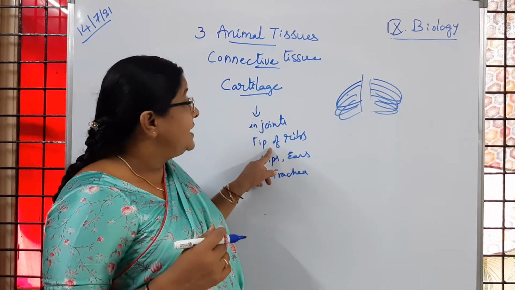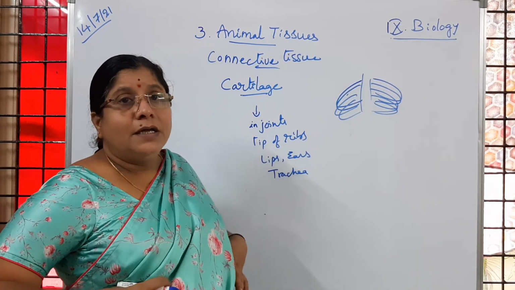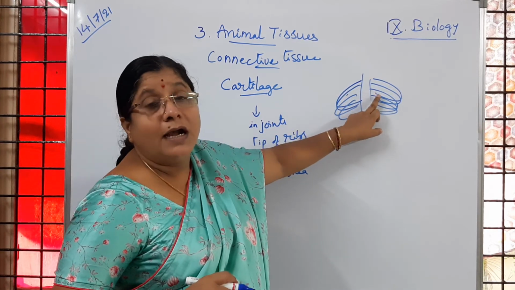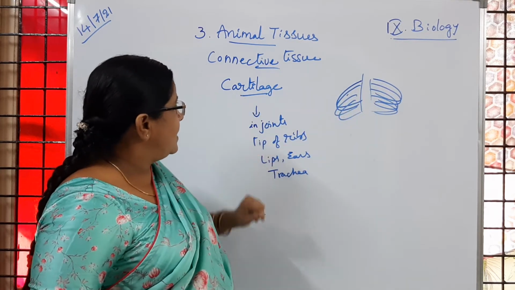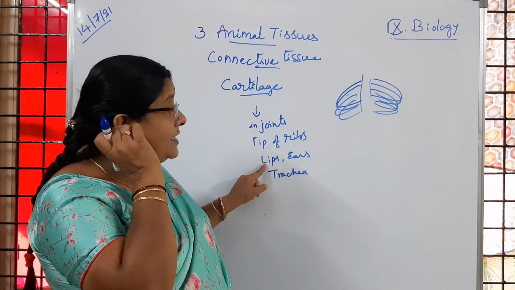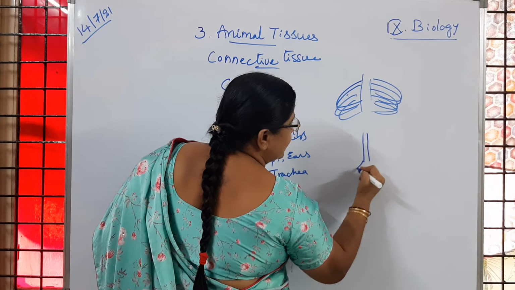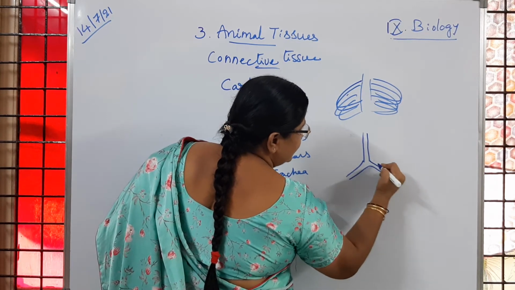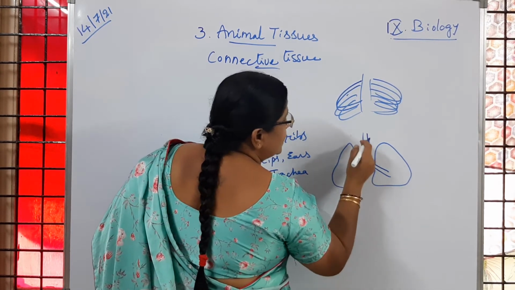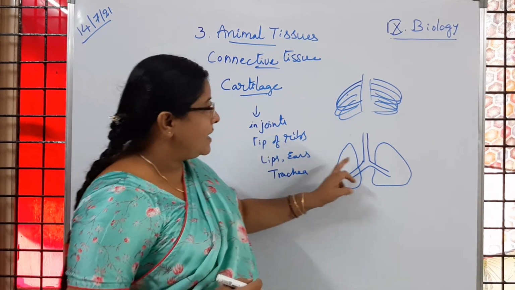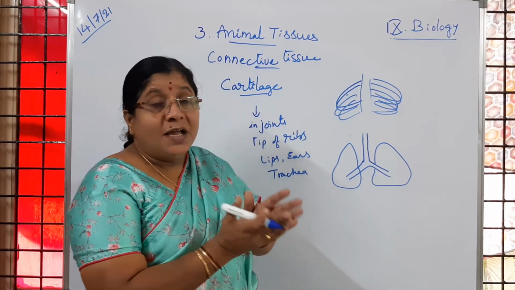Then on the tips of the ribs we observe the rib cage, where the heart and lungs are protected. The tip of the ribs has cartilage. Then lips and external ears, cartilage is present. And if you observe the lungs, they are sacs, muscular organs, so they would be getting collapsed. Is it clear to you? But it is not happening.